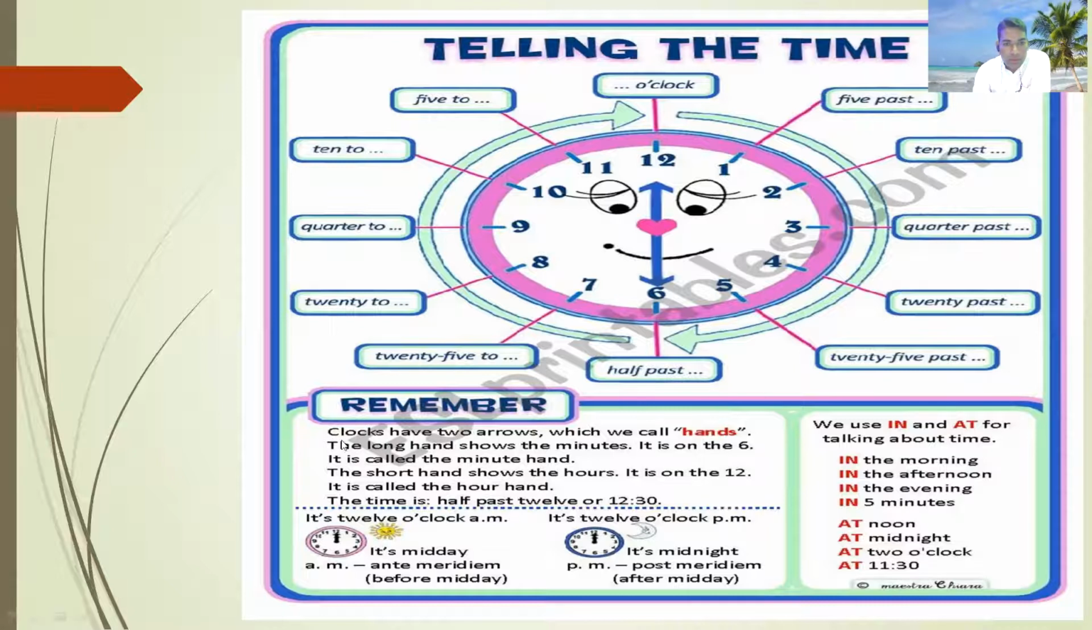And here the clock has two rods, which we call hands. We can also call them clock hands. The long hand shows the minutes, the long hand is showing the minutes. It is on the 6, yes. The short hand shows the hours, it is on the 12. It is called the hour hand. This one on the 12 we call the hour hand. It is called the hour hand.